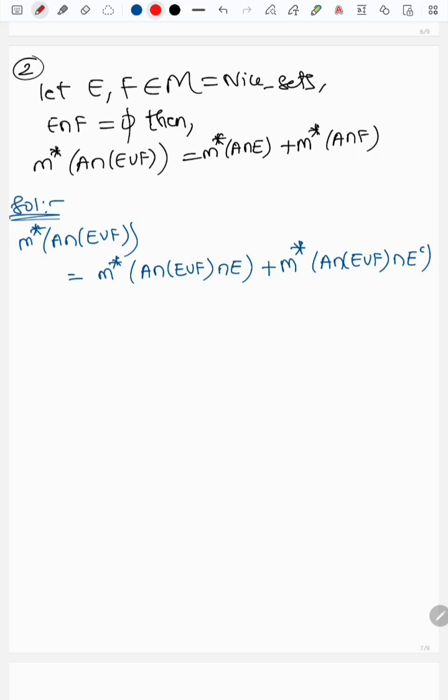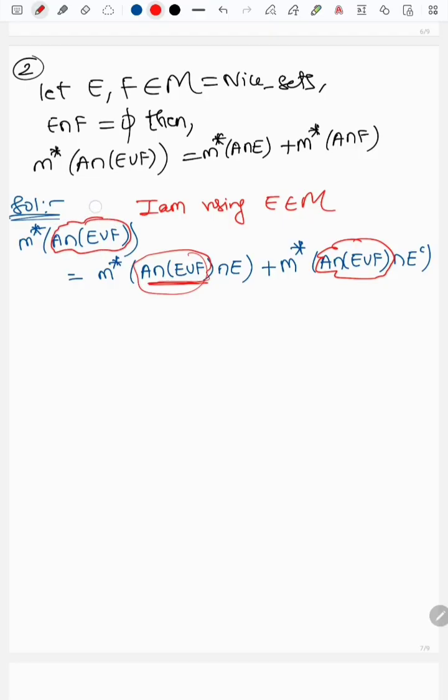I am using E belongs to M. This is acting as my A.